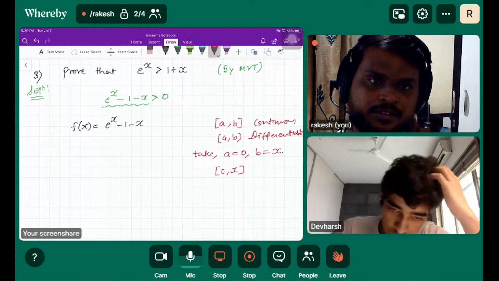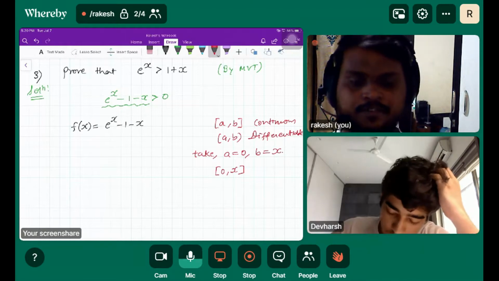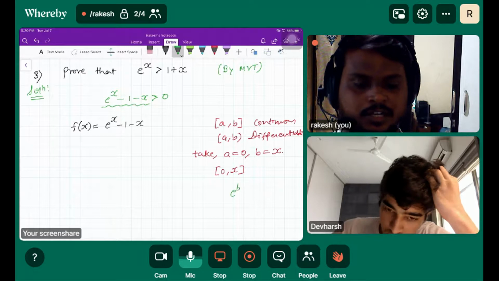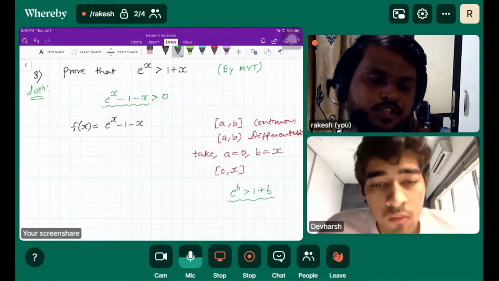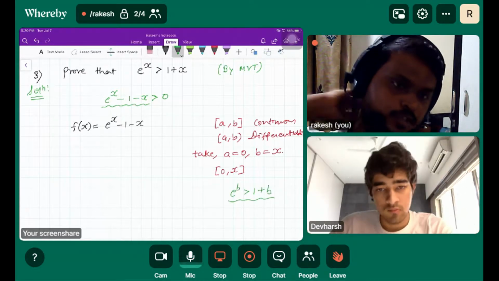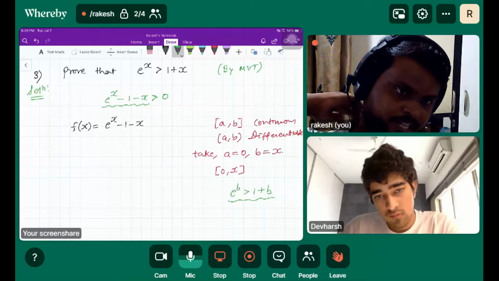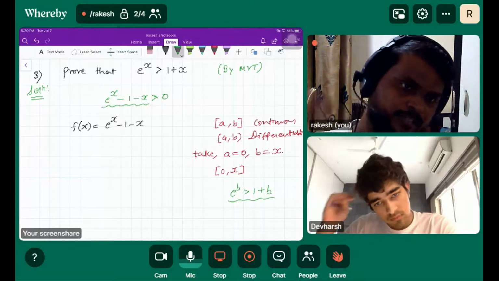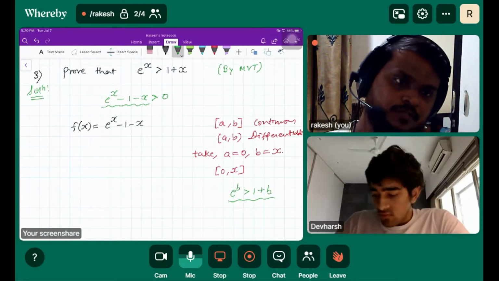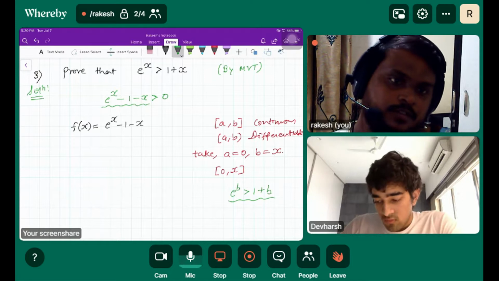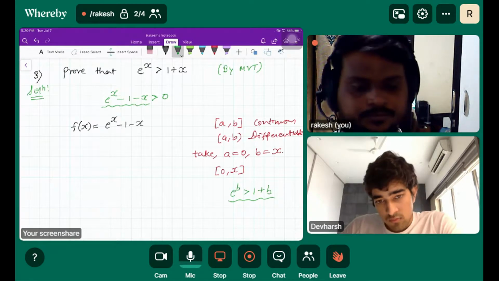If you take x as b, you will come up with e raised to b greater than 1 plus b, which doesn't make any difference. So to have x in the expression, we just consider 0 to x as the limit.